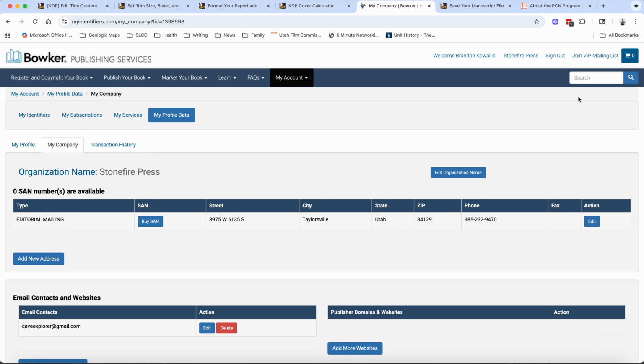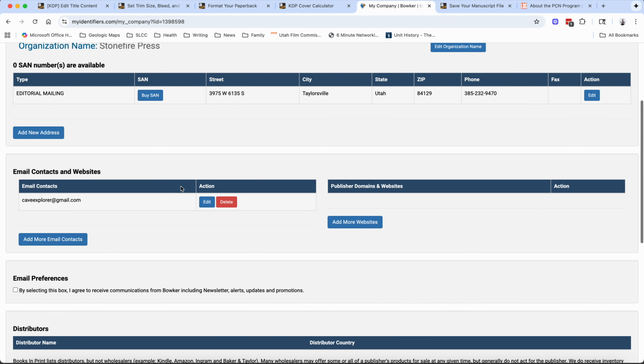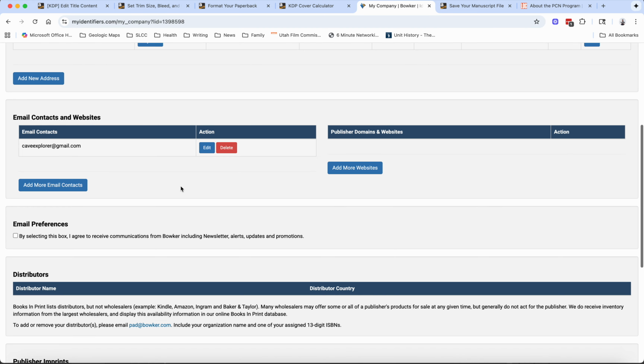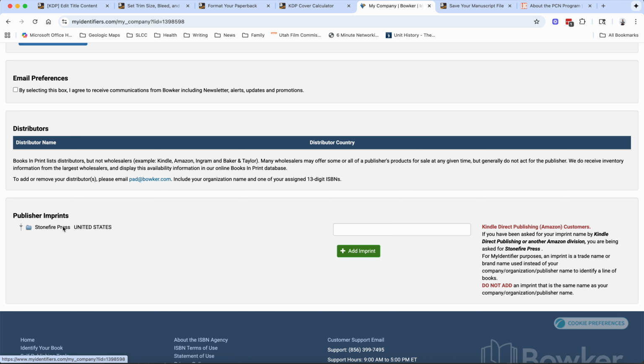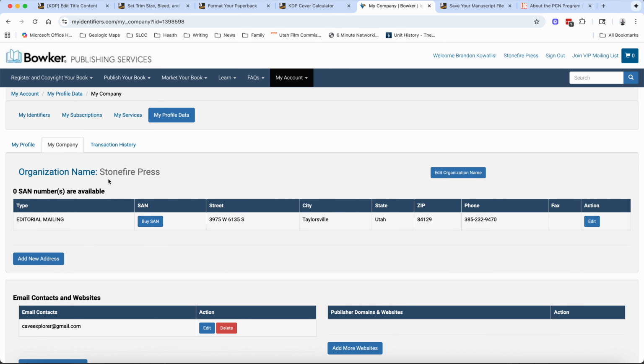My identifiers, I logged into my account, which is where, if I were to go to my identifiers, it would show me all my ISBNs that I purchased. I purchased the package. But then I went into my company information, and I noticed this is where you can get your publisher imprint. So I was a little confused on imprints because before it had my old media company, Arcturus Media, listed up here. You can edit the organization name right there.